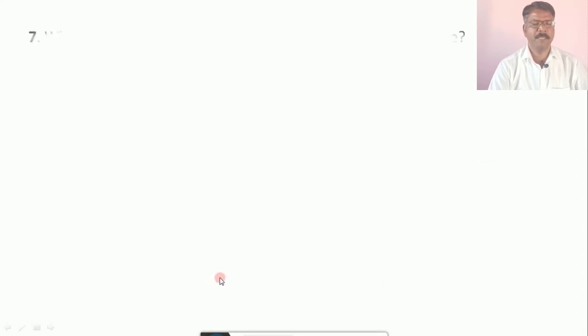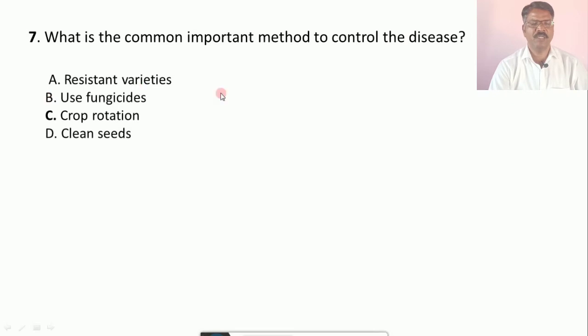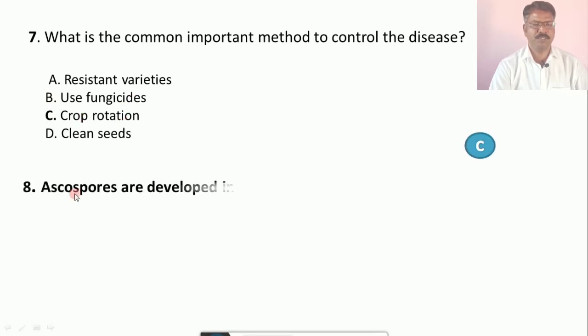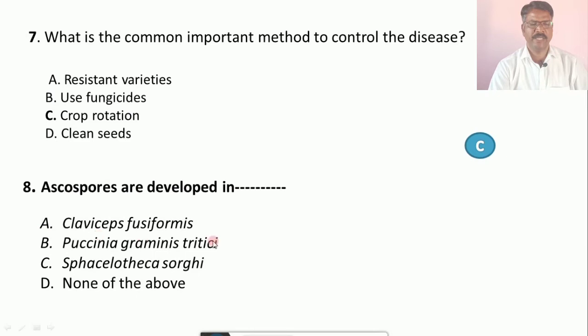Question number 7, what is the common important method to control the disease? Options are A. Resistant varieties, B. Use of fungicides, C. Crop rotation, D. Clean seeds. The correct answer is C, that is crop rotation. Question number 8, ascospores are developed in dash. Options are A. Claviceps fusiformis, B. Puccinia graminis tritici, C. Sphacelotheca sorghi, D. None of the above. The correct answer is C, that is Sphacelotheca sorghi.